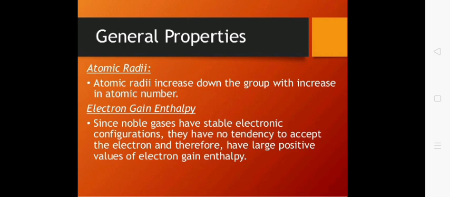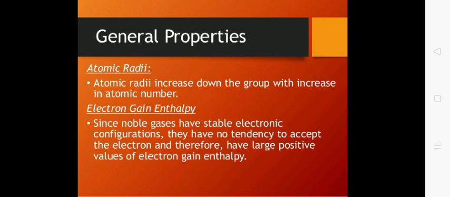Next is electron gain enthalpy. Normally, noble gases have positive electron gain enthalpy. What is the reason behind it? Again, the reason lies in the stable electronic configuration.